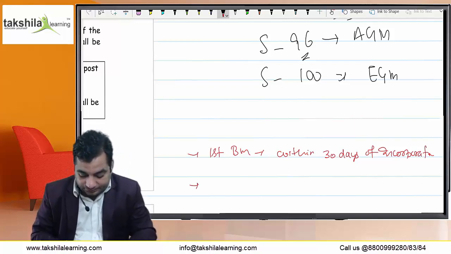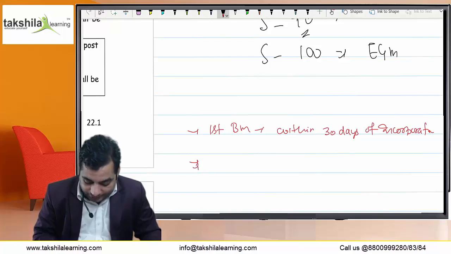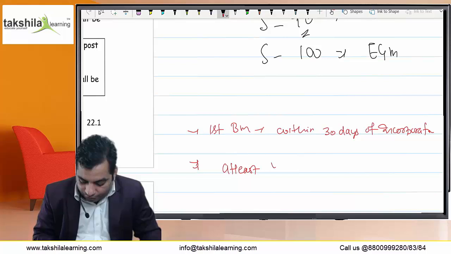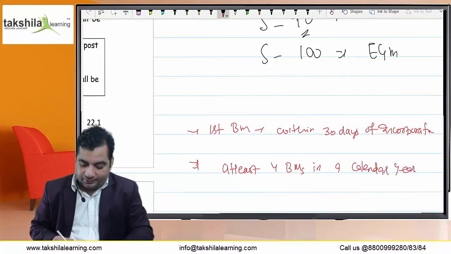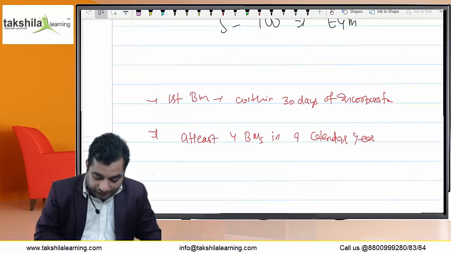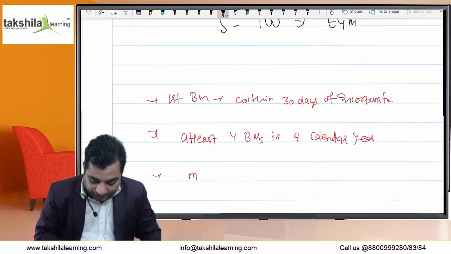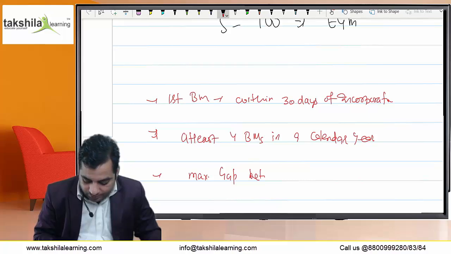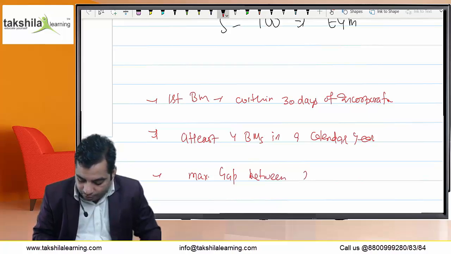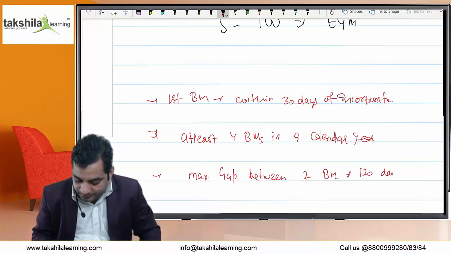And then the next topic is at least 4 board meetings in a calendar year. The company has to convene at least 4 meetings in a calendar year. And the next one is the maximum gap between 2 board meetings, equal to 120 days.